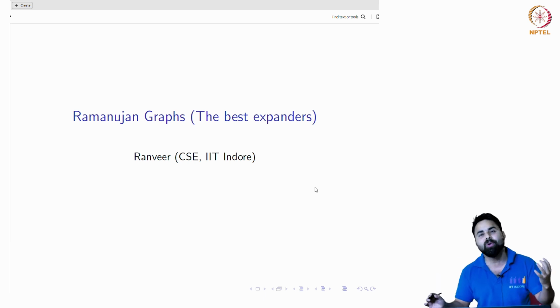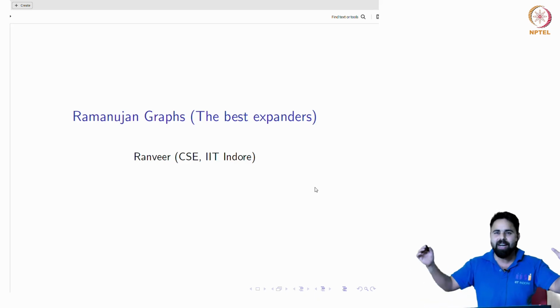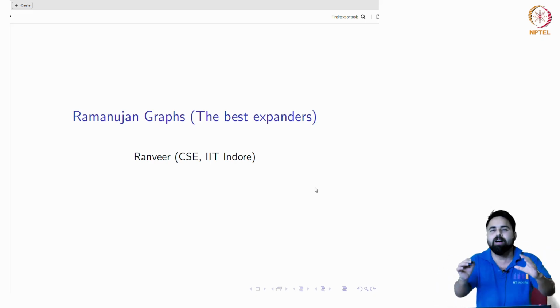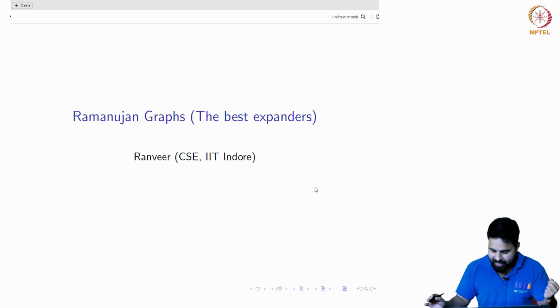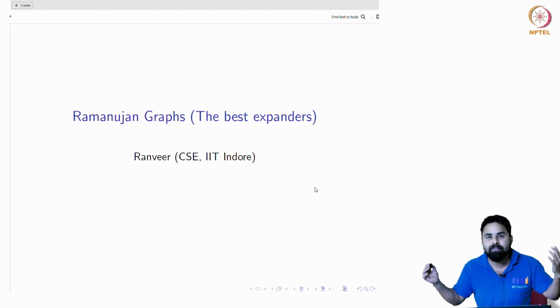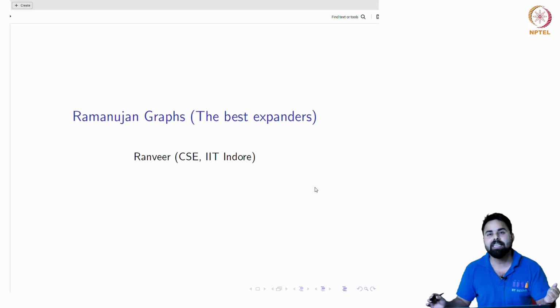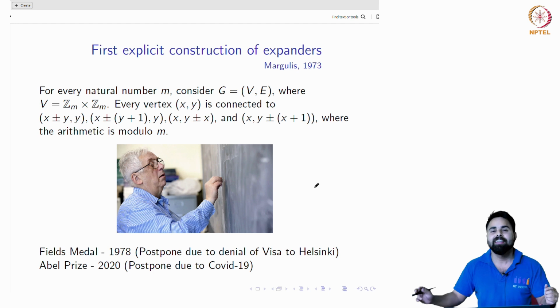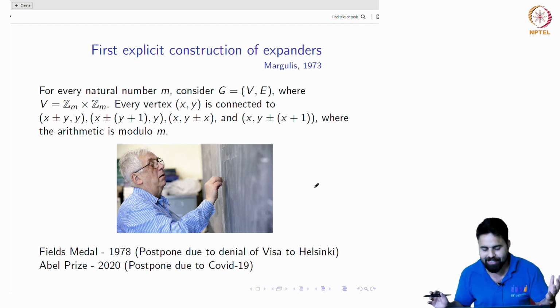I remember I asked you this question. Think about constructing some expander graphs, basically a family of graphs where everybody is sparse but well connected, a family of d-regular graphs, because we are considering only the d-regular case since they are sparse graphs, for fixed degree. We are increasing n, and then we want to see the behavior. Great. So the first explicit construction of expanders was given in 1973 by Margulis.